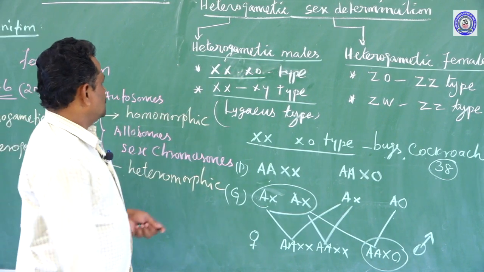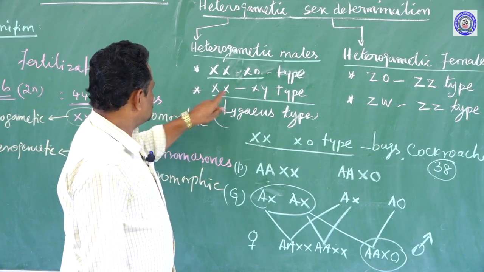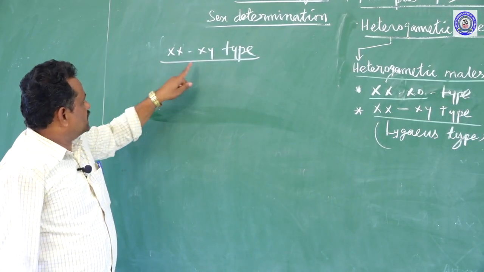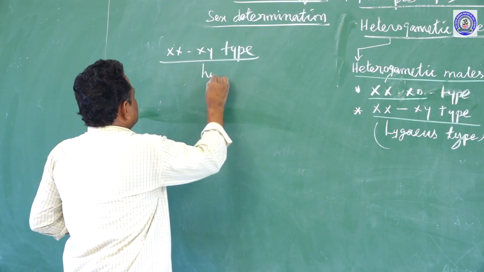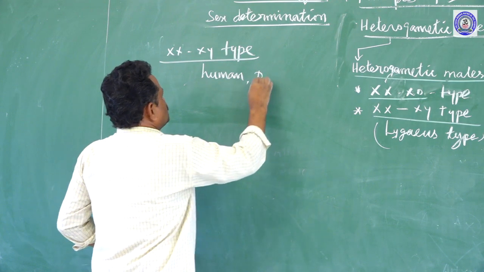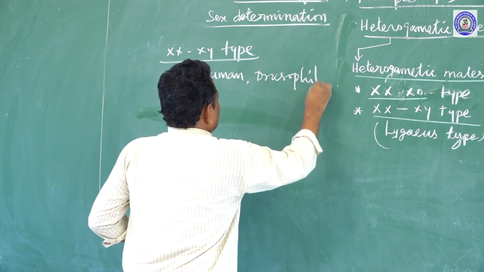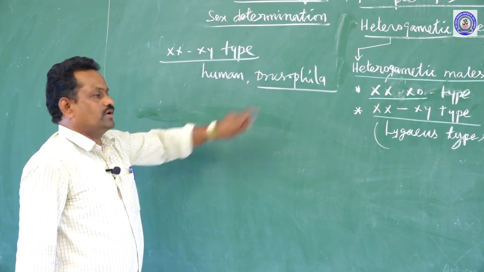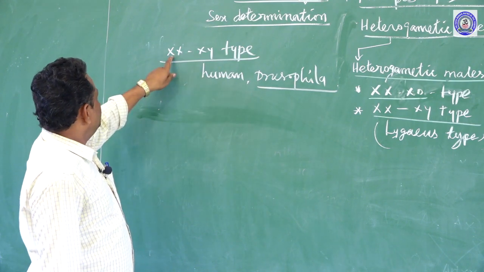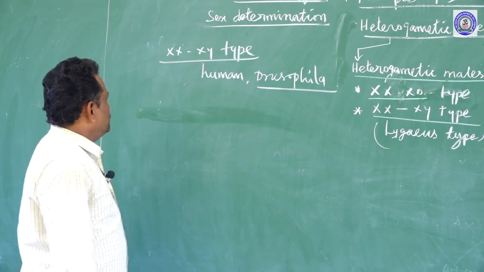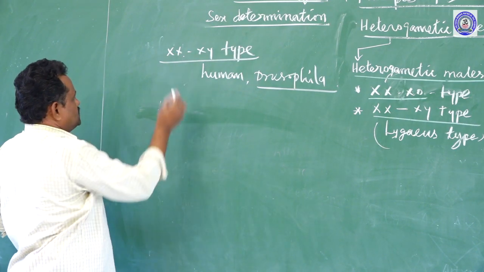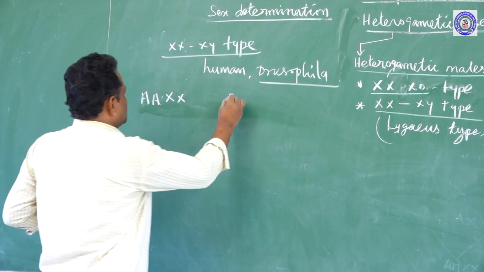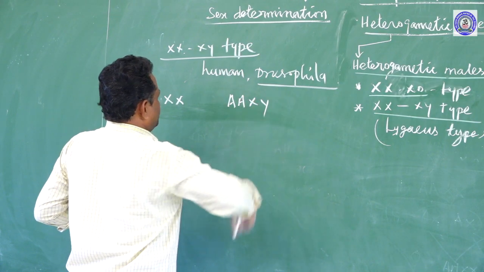Another type is called the Lygaeus type, also called the XX-XY type of mechanism. This XX-XY type of mechanism is seen in the case of human and Drosophila. Drosophila is also called fruit fly, or Drosophila melanogaster. In this, the XX-XY type of mechanism is operating, and females are producing the similar type of gametes and males are producing the dissimilar type of gametes.